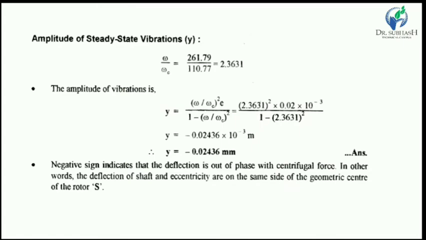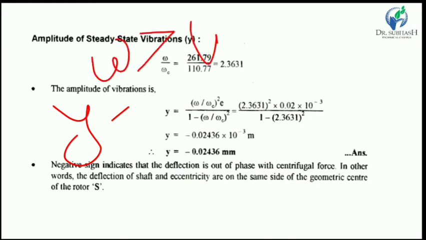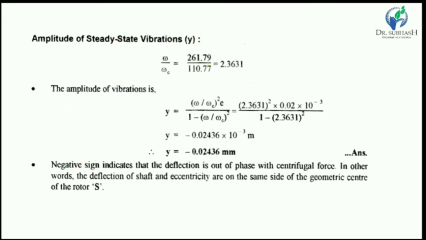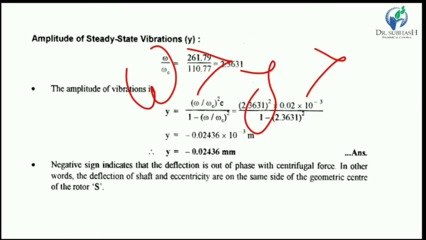And if we have to regulate the vibration of the shaft, then in that particular case, when y is negative and omega is greater than omega c, if the omega value increases, then the y value also increases and the vibration amplitude increases.